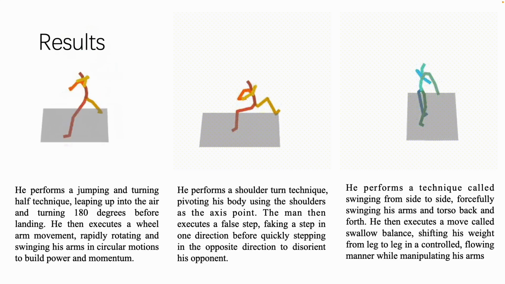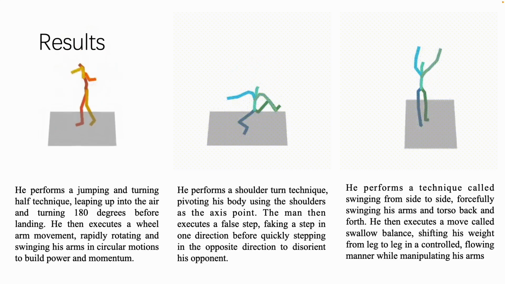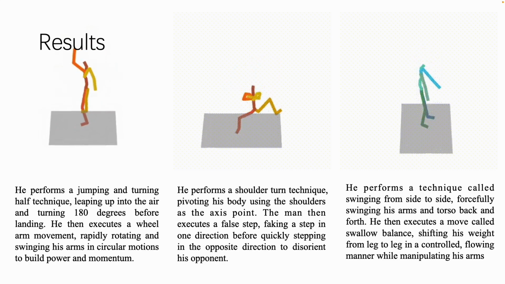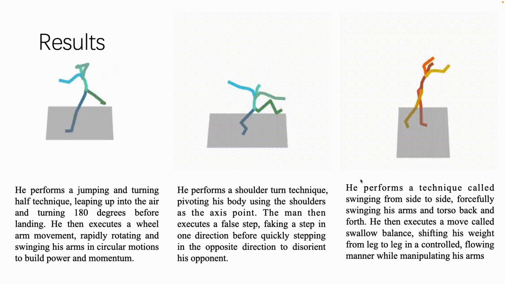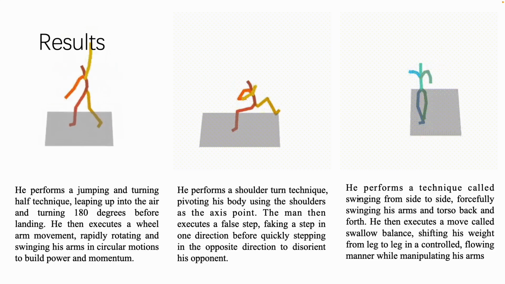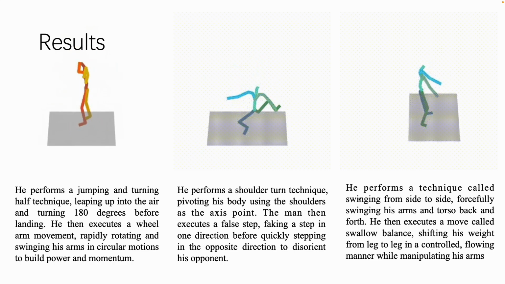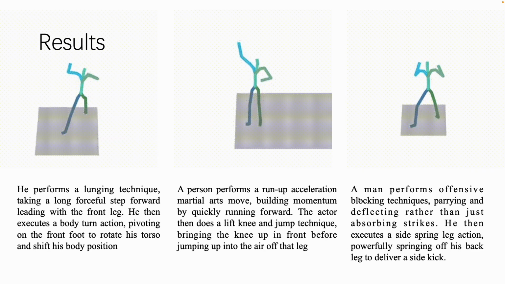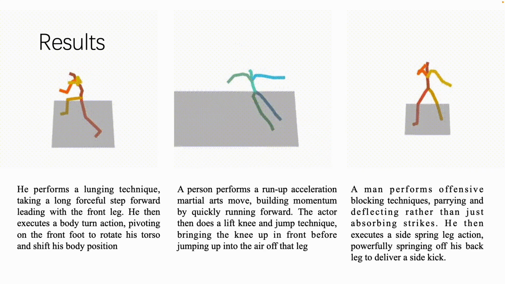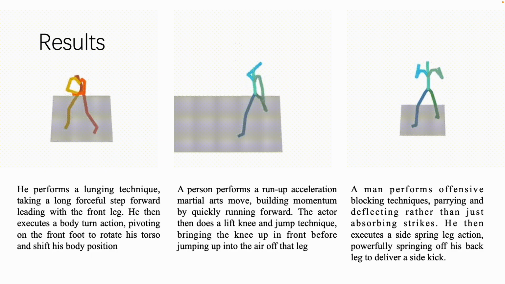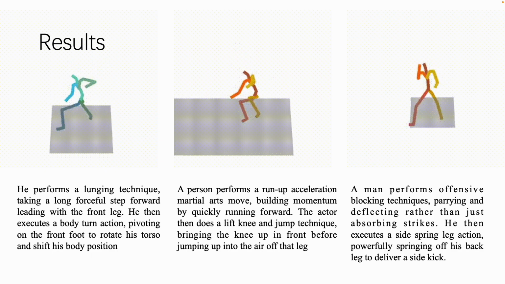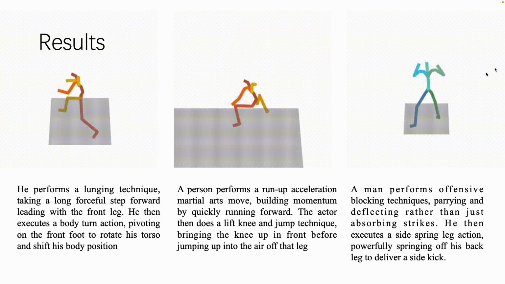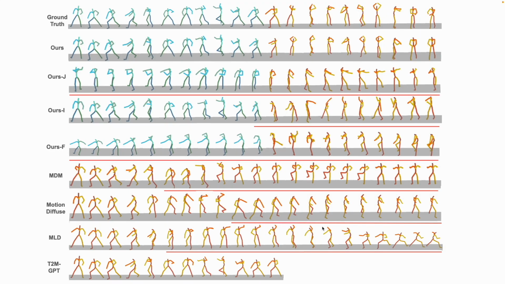We conducted a series of quantitative experiments. These are the human motion results generated by AMD under long text prompts. We conduct compound motion generation with SOTA methods.